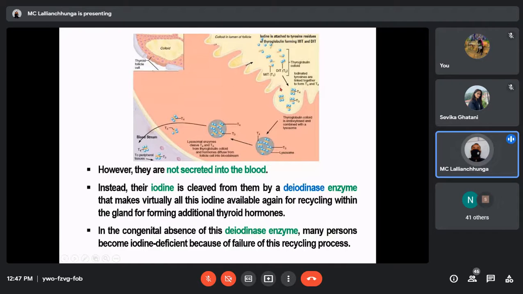Okay, so this is important. This is performed by the iodinase enzyme. It detaches the iodine from the monoiodotyrosine and diiodotyrosine. In the congenital absence of this enzyme, the iodinase enzyme, many persons become iodine deficient because of failure of this recycling process. So there is failure of the detachment of iodine from monoiodotyrosine and diiodotyrosine. If there is deficiency of the iodinase enzyme, a person may suffer from deficiency of iodine.